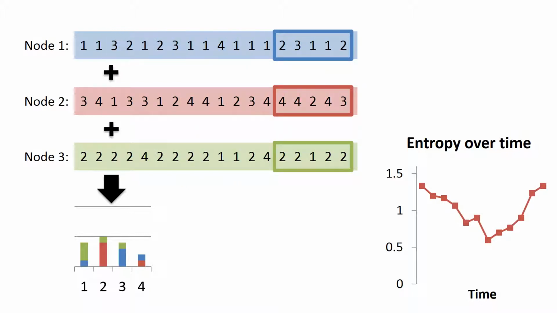The easiest approach is centralization. Forward all updates to a central node and compute entropy. This requires a lot of messages and can be infeasible when nodes have limited battery power or when data rates are very high.